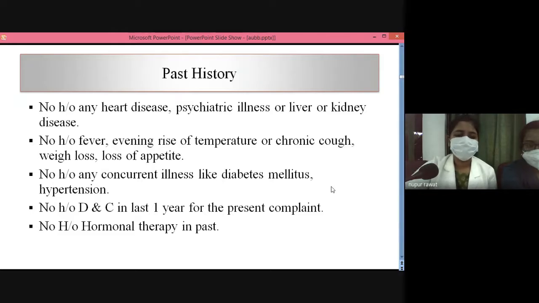Past history: there is no history of heart disease, psychiatric illness, liver or kidney disease. There is no history of fever, evening rise of temperature, or chronic cough, weight loss, or loss of appetite. There is no history of concurrent illness like diabetes, hypertension. There is no history of DNC in the last 1 year for these complaints. There is no history of hormonal therapy in the past.